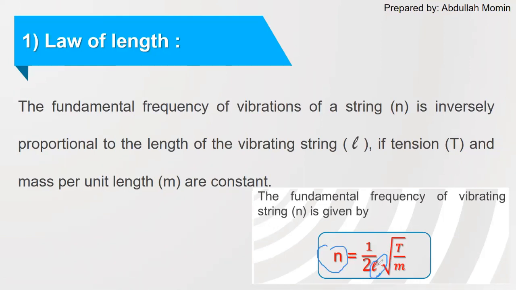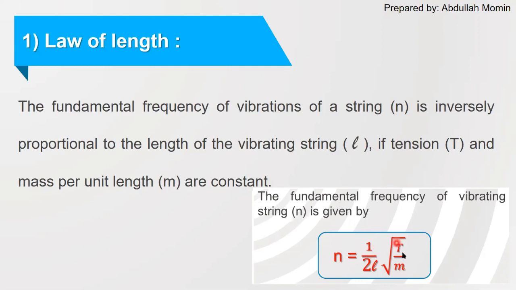So if we are deriving the relation between n and L, the other 2 variables, which are T, that is tension in the string, and linear density, should be kept constant. So here, in order to derive the relation between n and L, we will keep other 2 variables T and M constant. So if we will keep T and M constant, this square root term will become constant, and 1 by 2 is also constant.